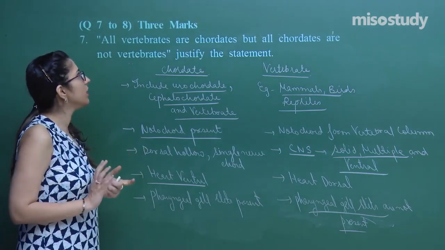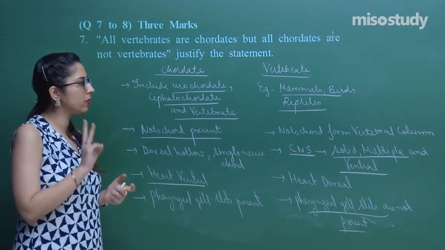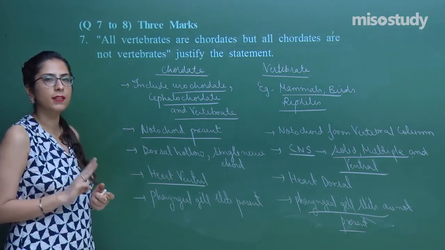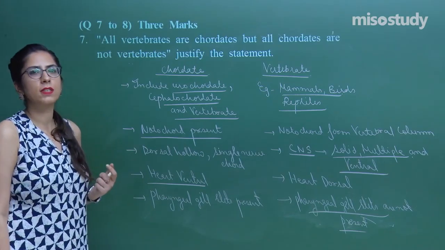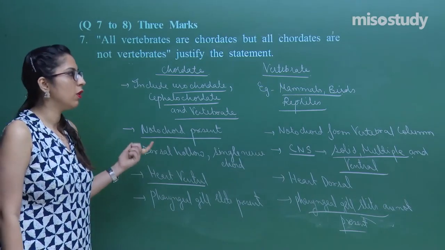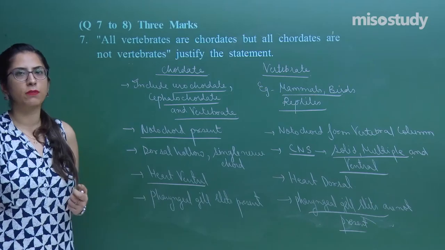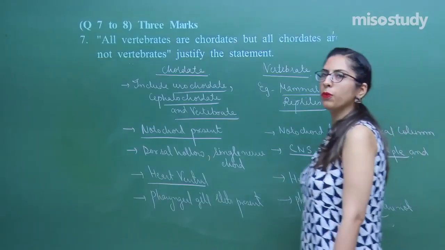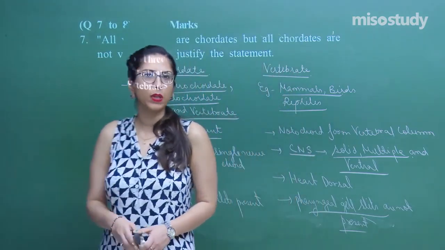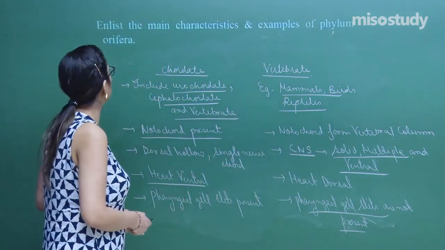So this is question number 7, which is a 3-mark question. This is how you have to attempt it: write the differences with the help of examples also. In the sessions also we have discussed in detail. This is how you have to attempt. So first of all, note down this, then we will proceed further. Students, hope you have noted down question number 7. Let's move on to the next question, question number 8.